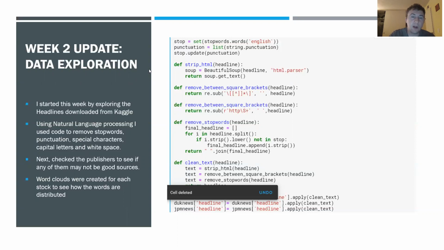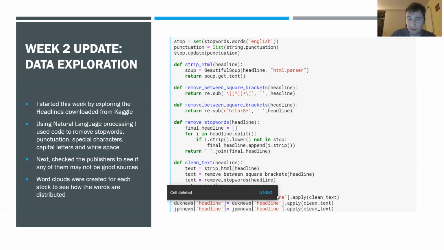And what I needed to do first was use natural language processing to remove all of the stop words, the white space, the capital letters, and all of the special characters from the headlines. So I removed all of that from each one of the files that I created, or each one of the data frames I created.